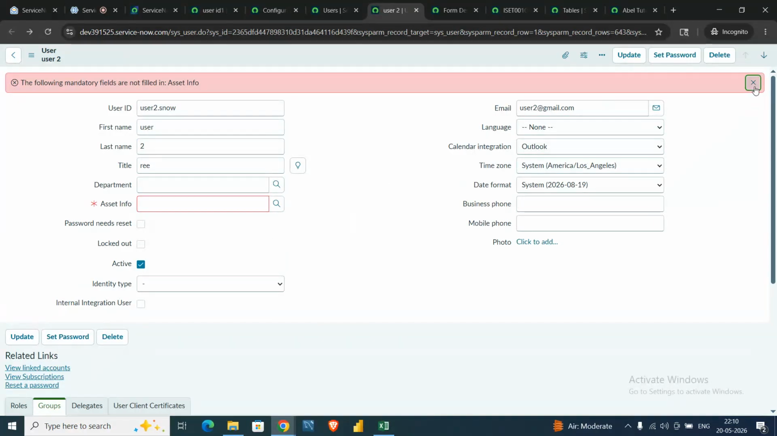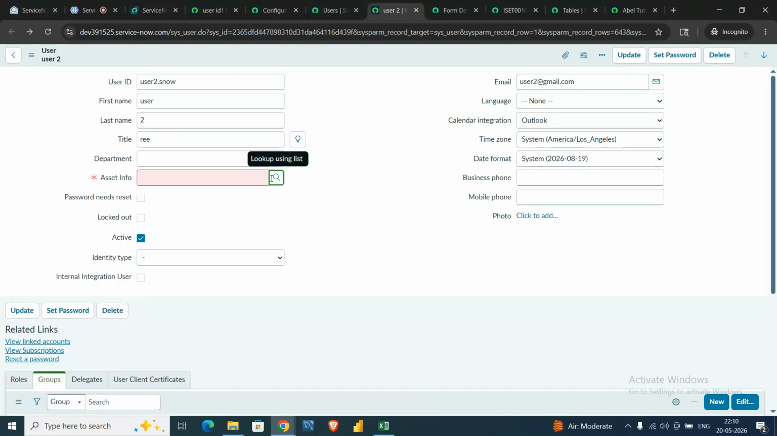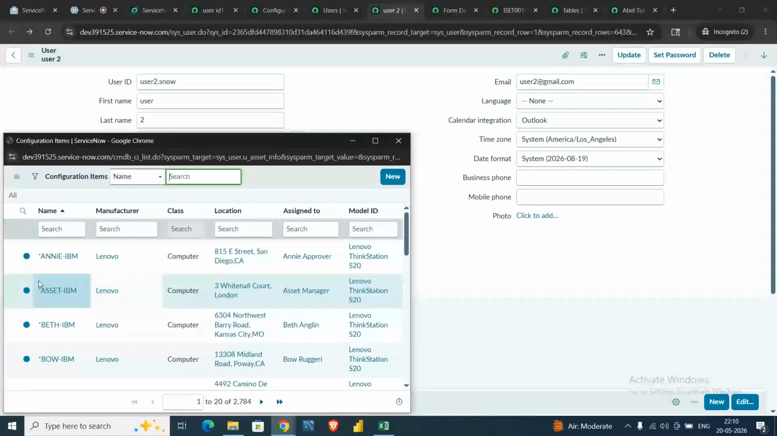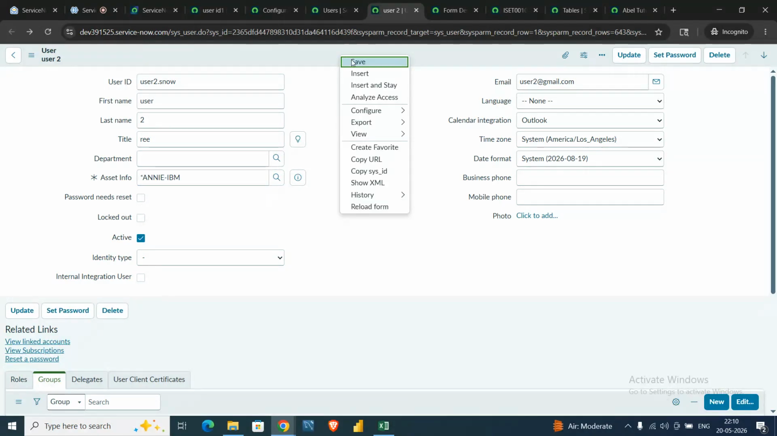Now, if I click here on the magnifying glass, as you can see, the data of the configuration item table is populating here. So here we can select the correct asset which is tagged to the user. Now let me save this one.